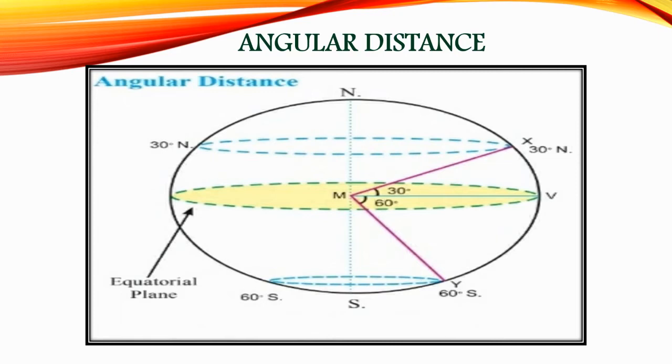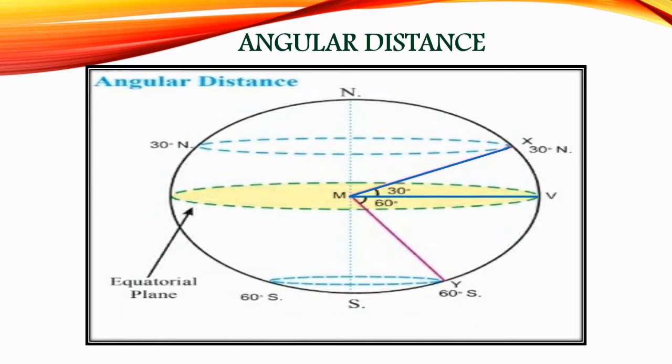For example, in the given diagram, the measure of angle XMV is 30 degrees. That is, its angular distance from the equator is 30 degrees north. Now students, look at the figure and tell me the angular distance of point Y from the equator.